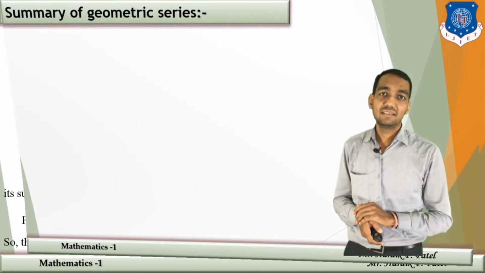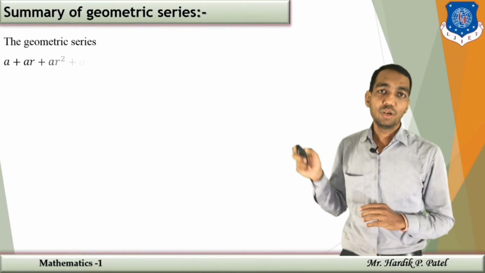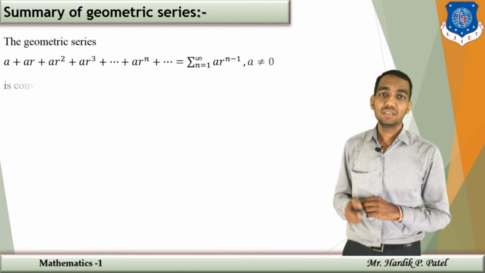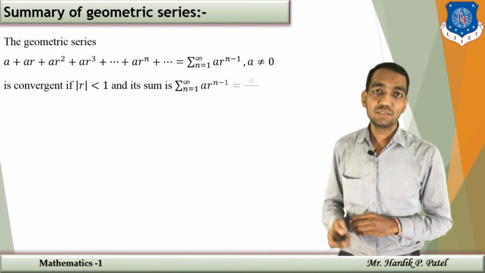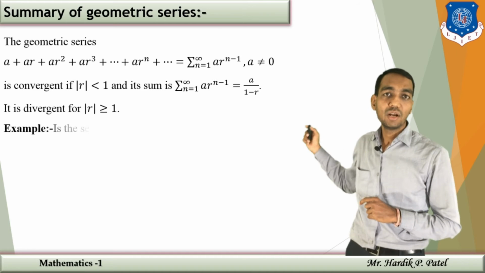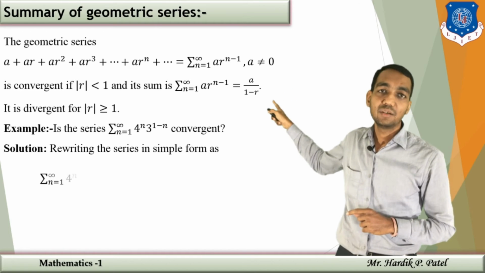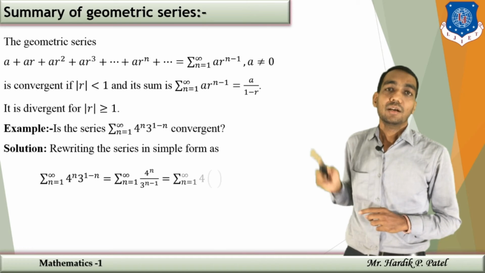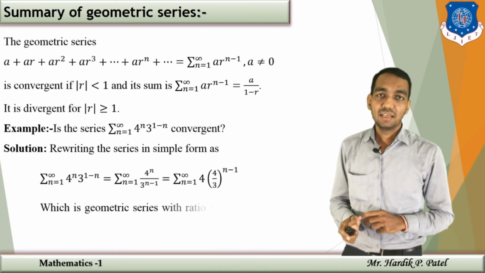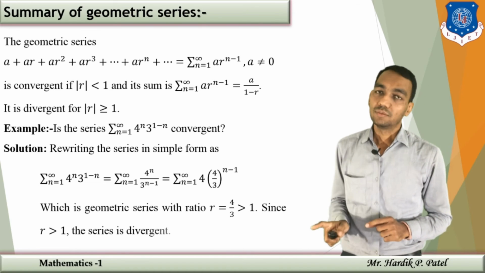Now we are going to summarize the geometric series. So your geometric series a plus ar plus ar square up to ar raised to n is going to be convergent for mod r less than 1, and it has a sum a upon 1 minus r. And it is going to be divergent in the case of mod r greater than or equal to 1.